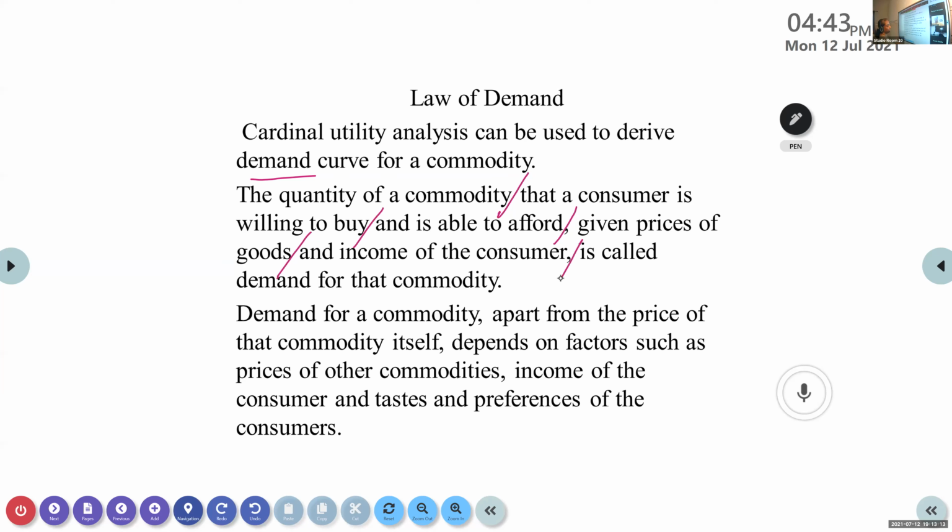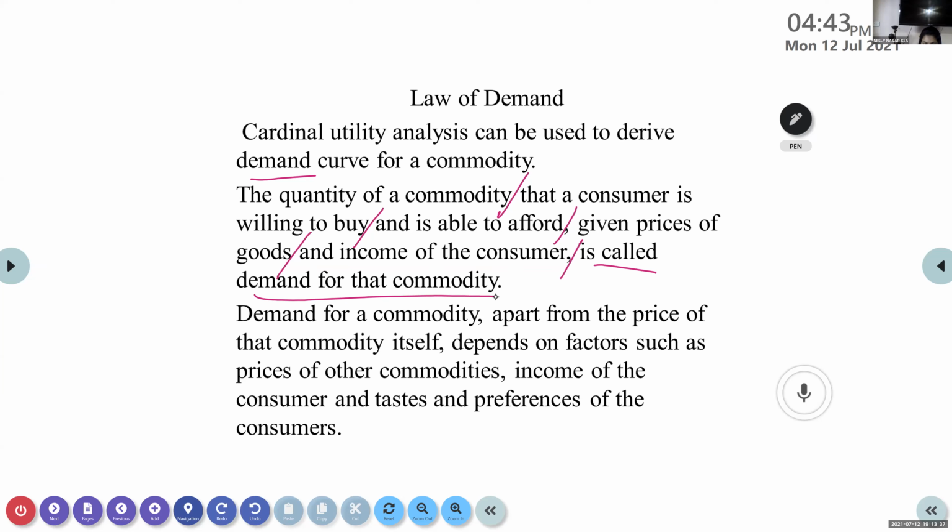Now, Krishna Kanti, can you read out the definition of demand? The second point.